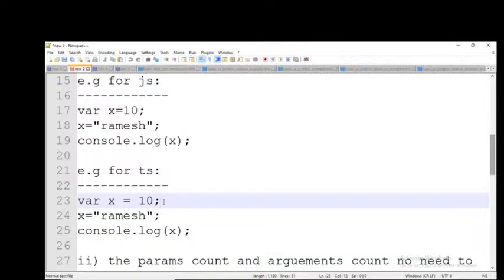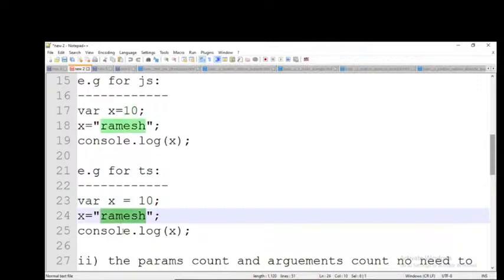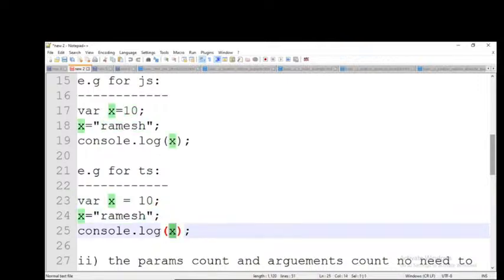If you assign the data type, it's okay. If you don't assign, it depends upon the first value and will assign the data type. What is the first value here? 10, and 10 means number. So automatically x becomes the number data type. Then every time you want to modify the value, it should be a number only. For example, if you write 10 here, Ramesh here, and then console.log x, you will get an error.